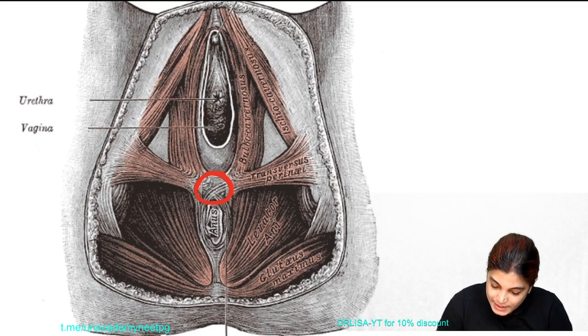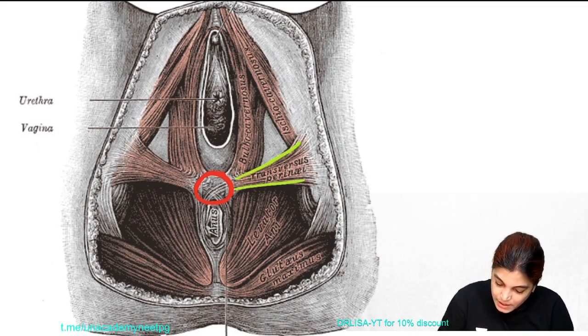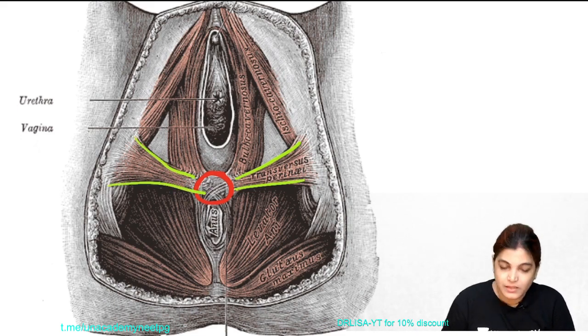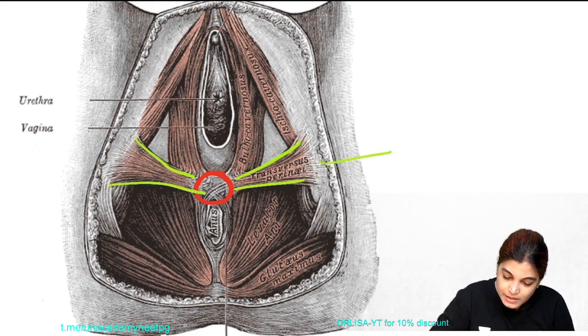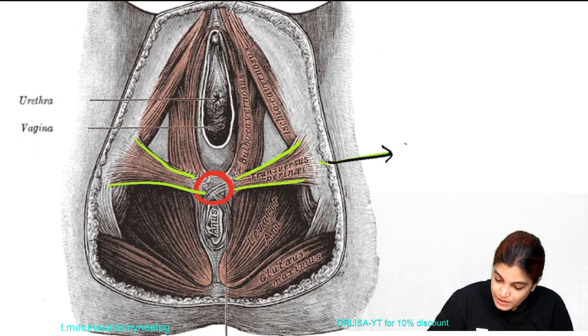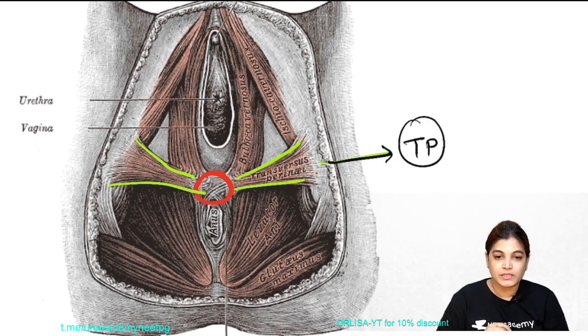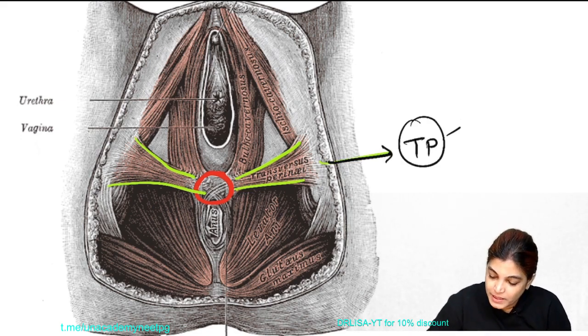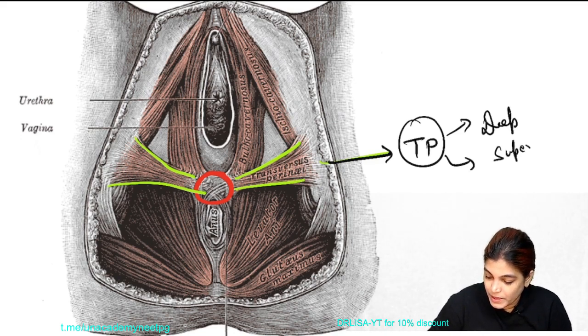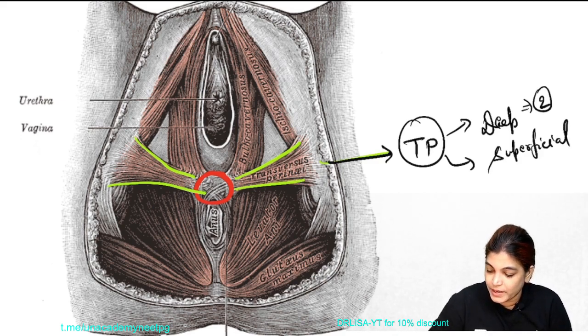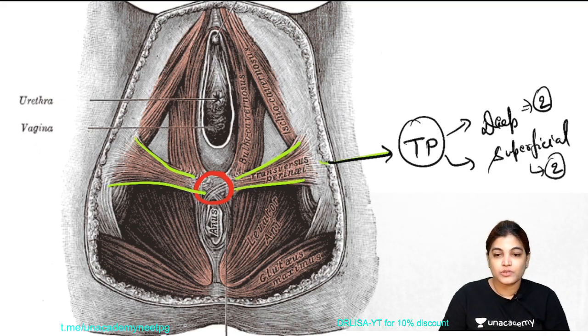So see here. In this diagram we can see on either aspect there is a transverse perineal muscle. This muscle is TP, meaning transverse perineal muscle. Don't worry, I will write the name. And the transverse perineal muscle is deep and superficial. So deep and superficial transverse perineal muscles are 2 each, so we get a total of 4.